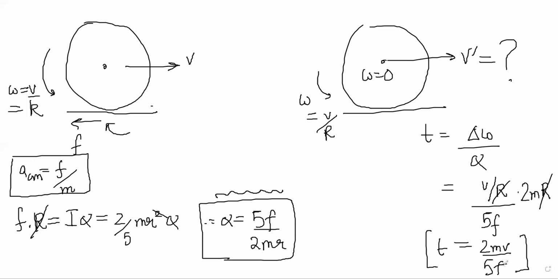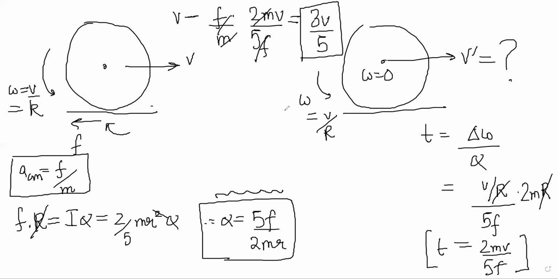And in that much time, what is the velocity? V minus AT, right? F by M into this much time. So V minus 2V by 5, so 3V by 5. You understand? It's simple only.